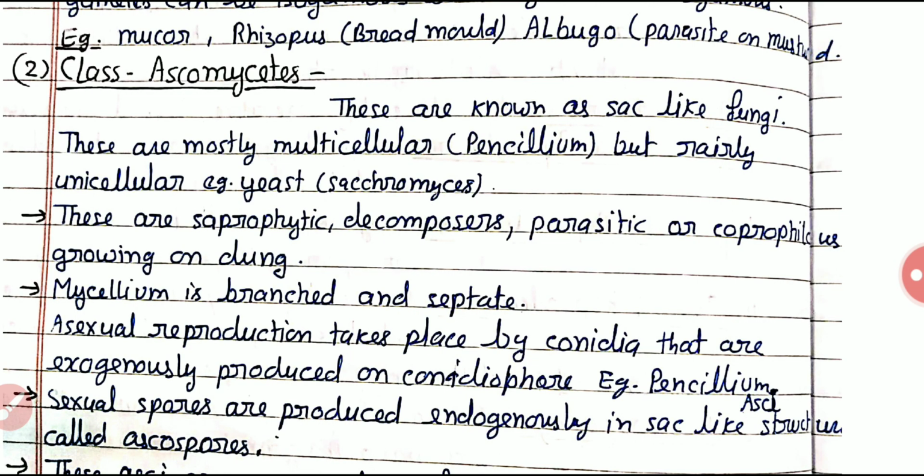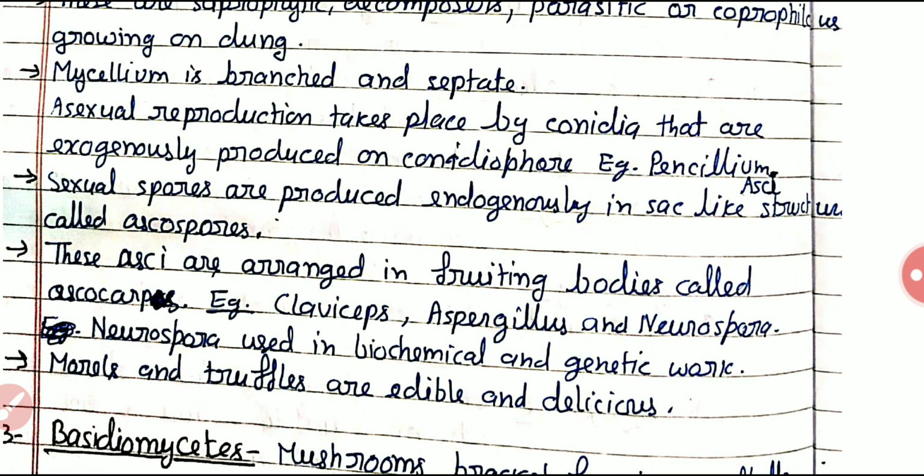The main difference is mainly the shape of the ascus or fruiting body. These are the ascus or ascospores, and in the basidiomycetes, the fruiting body is called the basidiospores. Okay, here you can see the asci are arranged in fruiting bodies called the ascospores.